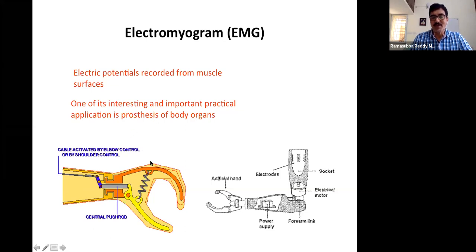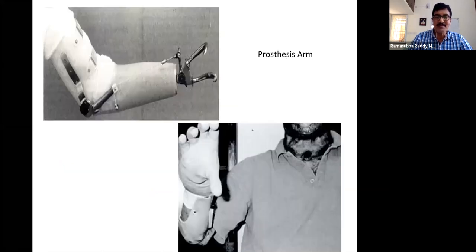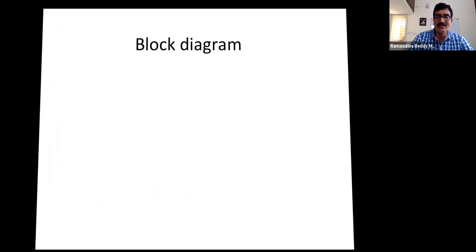So the electromyogram gives the functioning of the musculoskeletal system. By recording this appropriately, again, placing electrodes on the muscle, like what we said for heart, we have specified there are 12 positions, 10 positions, whereas EEG, as we said, 10-20 electrode system, around 21 positions. Whereas for this muscle, depending on which muscle we want to measure, we try to place our electrodes there and then try to record based on those signals. We can say whether that muscle is functioning properly or whether it is getting diseased or paralyzed, these sort of things we can understand. So if we want to develop these sort of artificial processes, we do this.